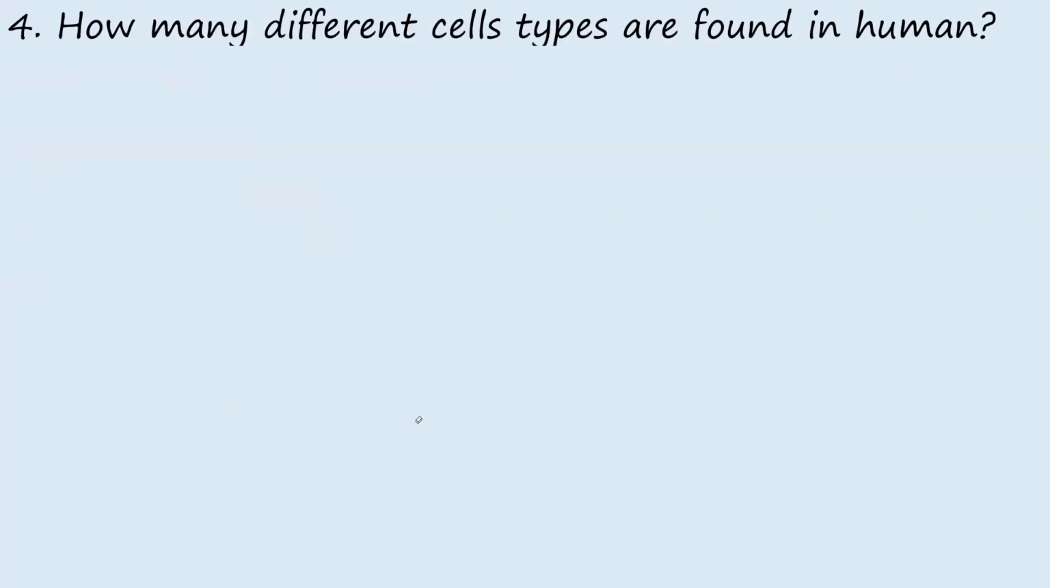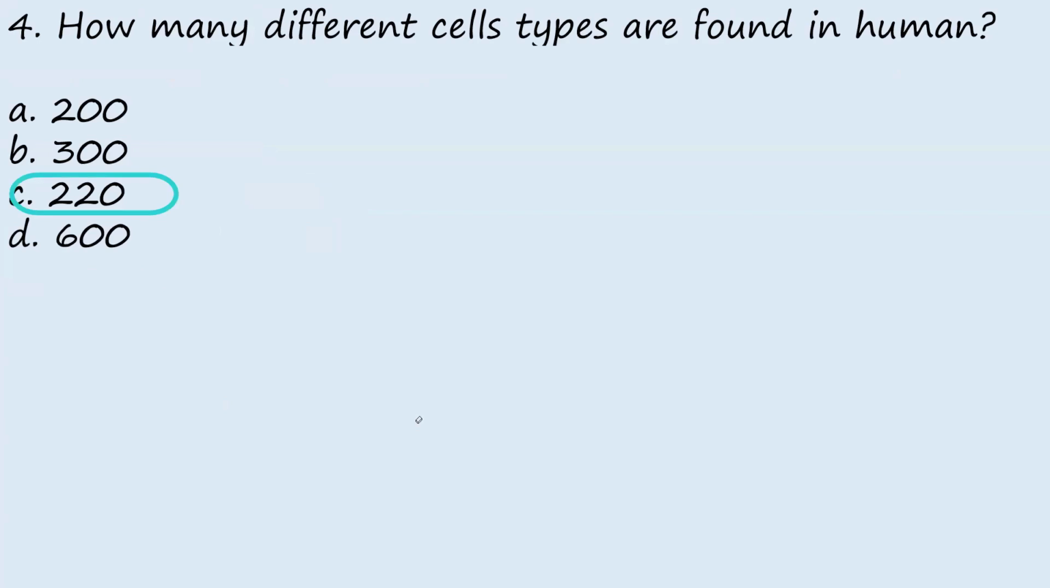So we are now going to look at the next question, which is question 4. How many different cell types are found in humans? Generally in human beings, there are trillions of cells, and some of these cells are very specialized and differ from one another. A, 200, B, 300, C, 220, D, 600. So the answer to this question is 220.